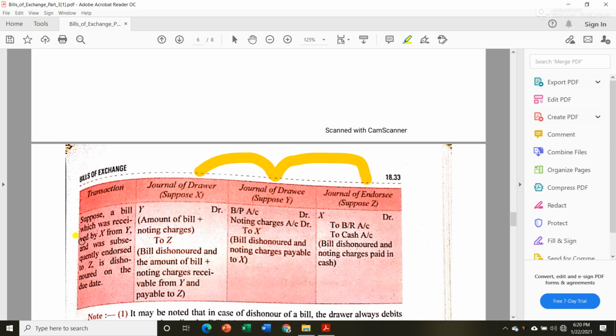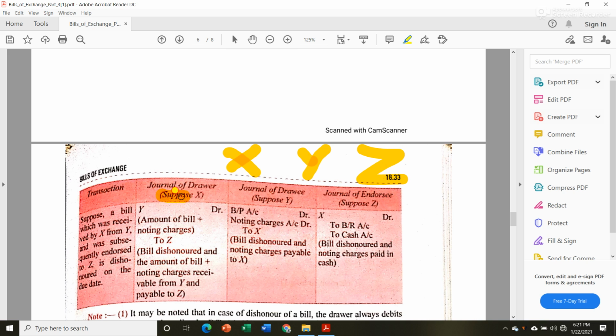Suppose a bill which was received by X from Y and was subsequently endorsed to Z. That means here, okay, let me take an example then. Suppose a bill which was received by X from Y. That means there are three parties, X, Y and Z. Okay, now X received an acceptance from Y. Okay, then he endorsed it to Mr. Z, then it got dishonored.